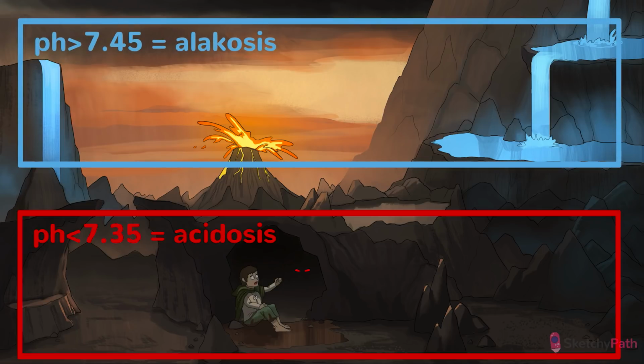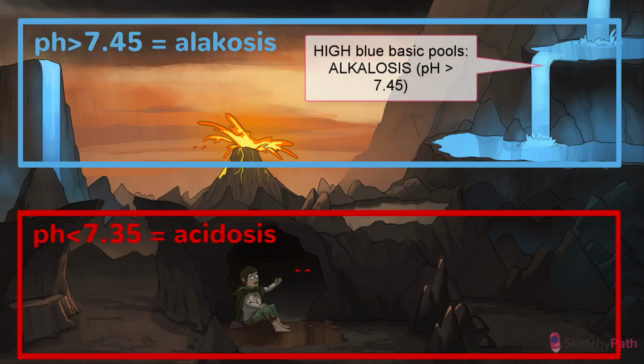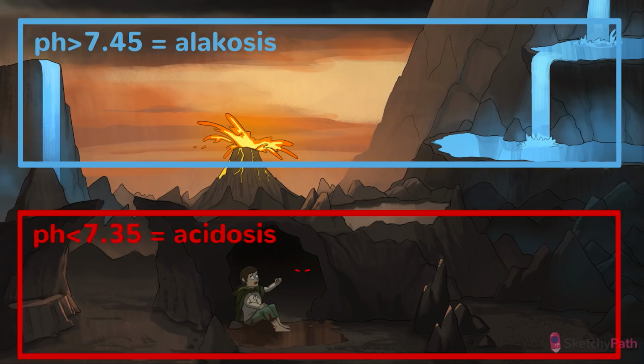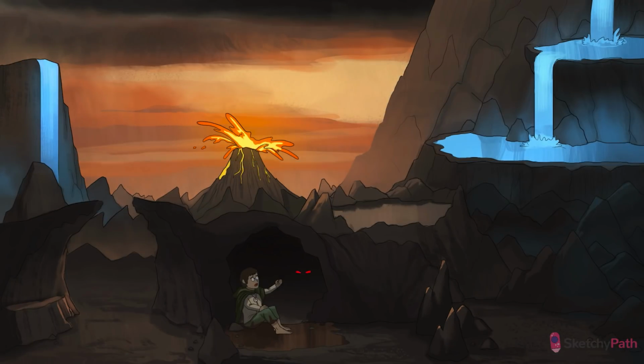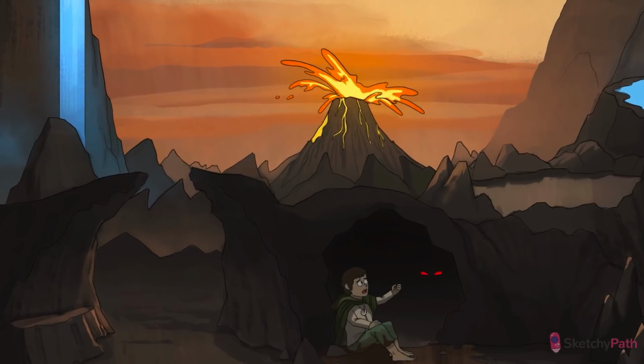Alkalosis means your pH will be high, greater than 7.45. On test day, think of the upper half of the scene, where the pathologies causing alkalosis roam the mountainside, next to those brilliant blue basic pools. Again, that's high in the scene for high pH. We're going to head first to the bottom of the scene, however, as our journey begins with acidosis, the cause of which can be divided into respiratory or metabolic processes.